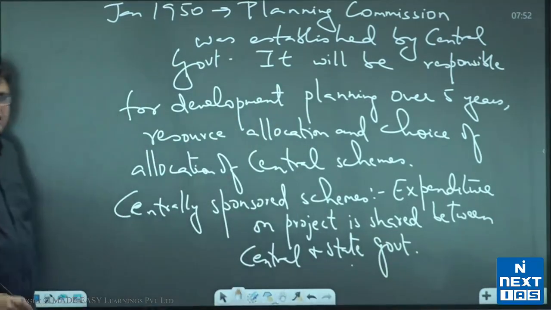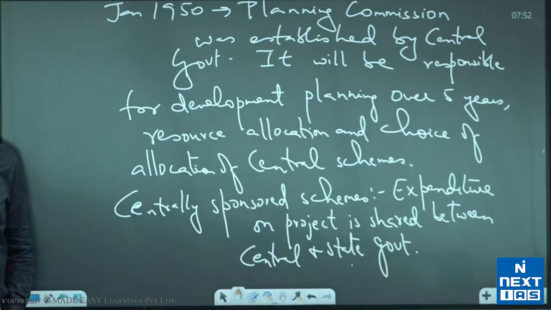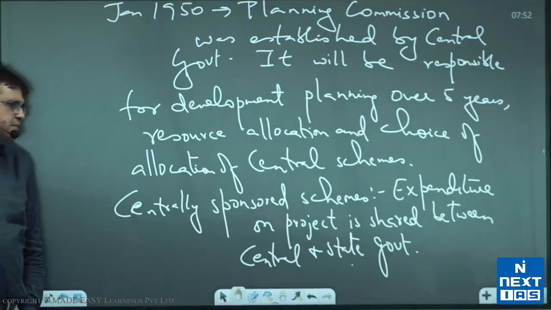Such schemes are called centrally sponsored schemes. And that sharing can be in any ratio. It can be 50-50, 60-40, 70-30, any ratio that's determined by the central government. But the scheme has a sharing ratio between central government and state government.